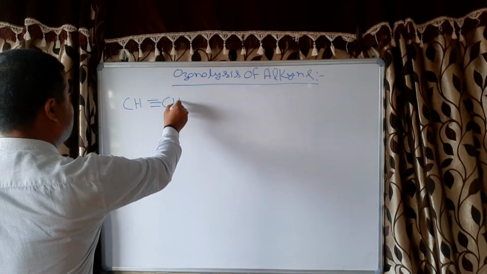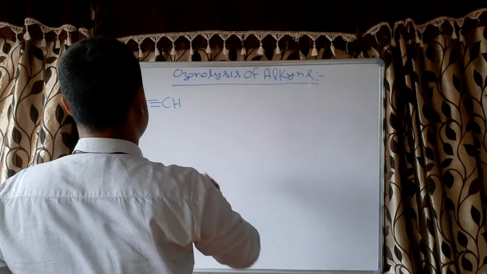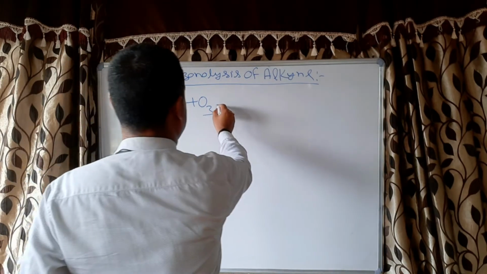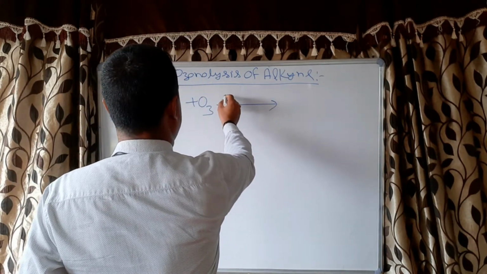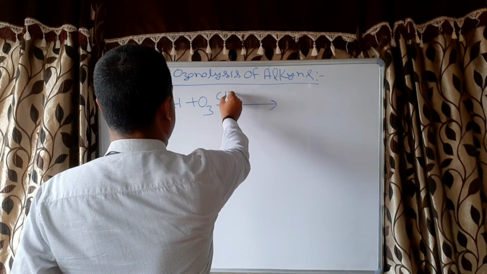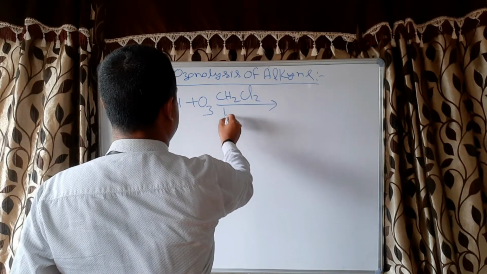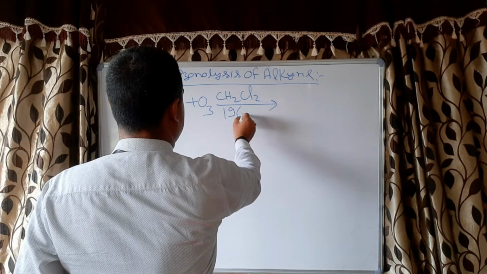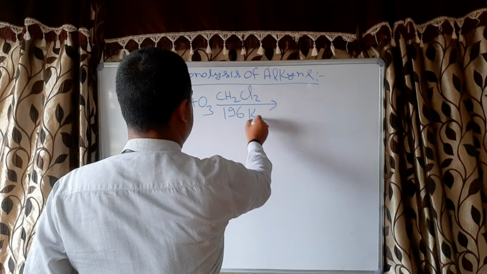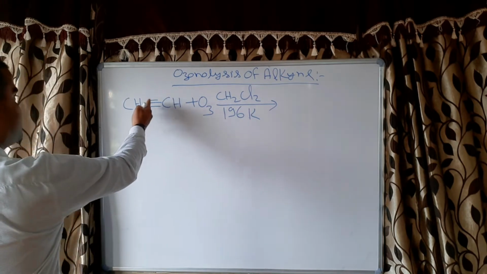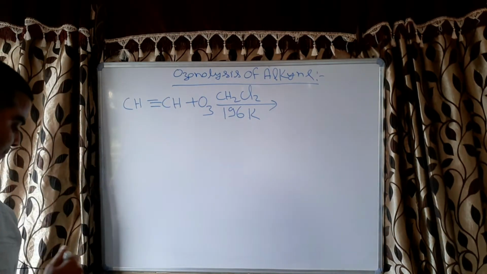This is the alkyne, and when we react it with ozone in presence of an inert solvent and at low temperature, then ozone oxidizes the alkyne.